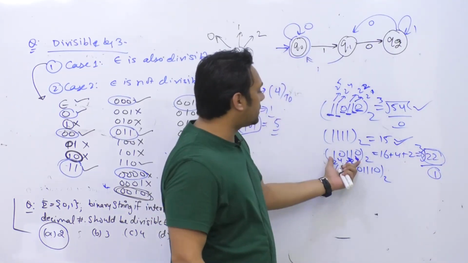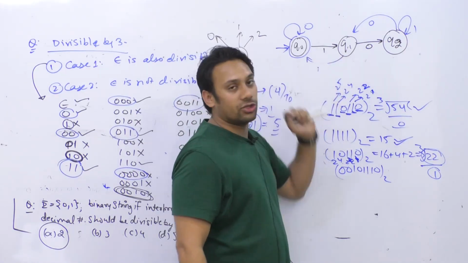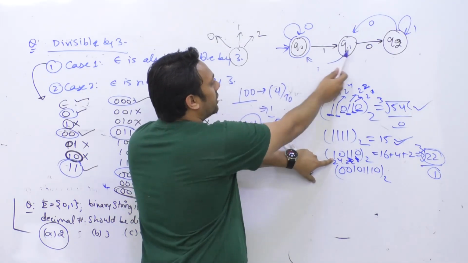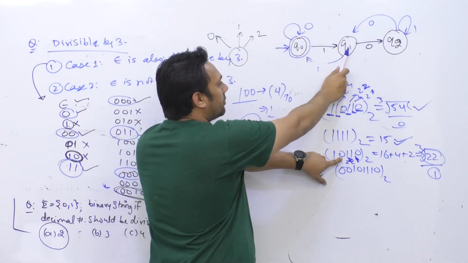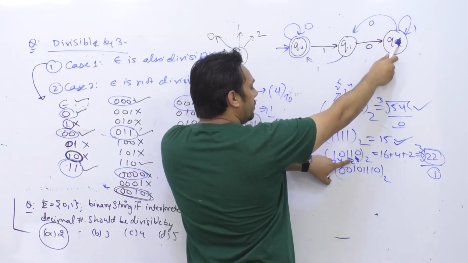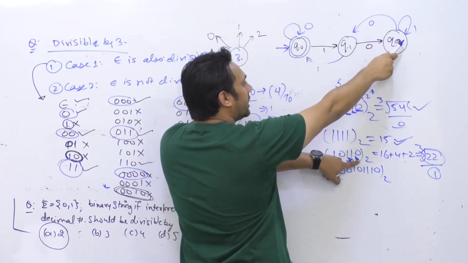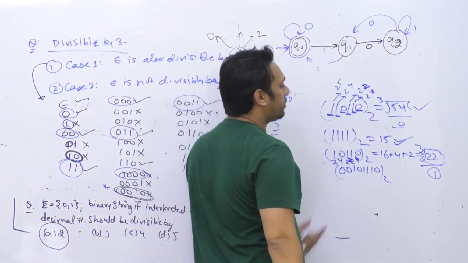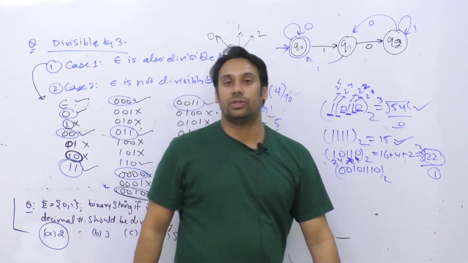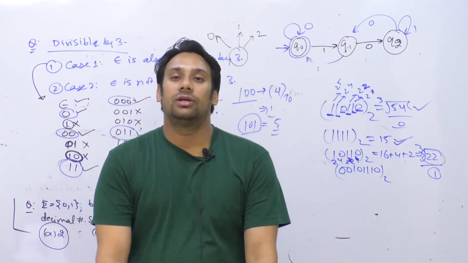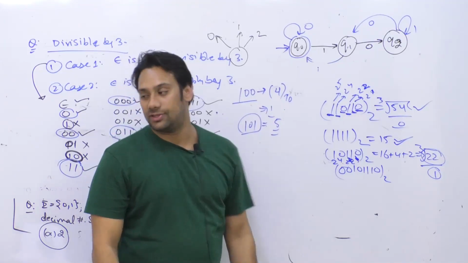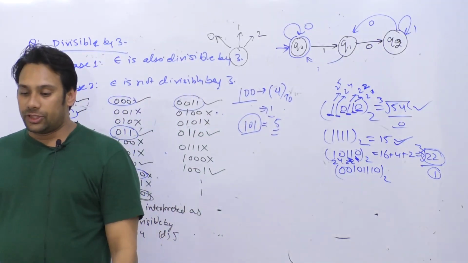So that means if I give this number to this diagram, we should be at the state Q1. So let us check. 1 from Q0 I'll go to Q1. 0 from Q1 I'll go to Q2. Again 1 from Q2 I'll go to Q2. Again 1 from Q2 I'll go to Q2. Again 0 from Q2 I'll go to Q1. So you can see here we get a remainder 1, and we are remaining at the state Q1. तो यहाँ पर हम इसको देंगे तो हम लोग Q1 के पास ही रहेंगे. We'll stay at the state Q1 after giving this string. I hope that you understood this one.